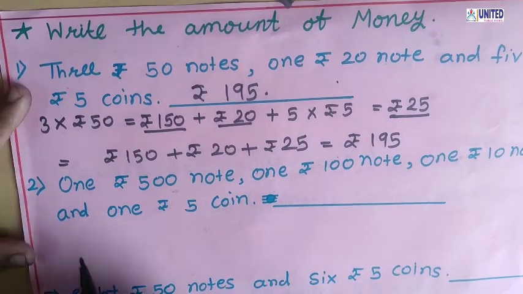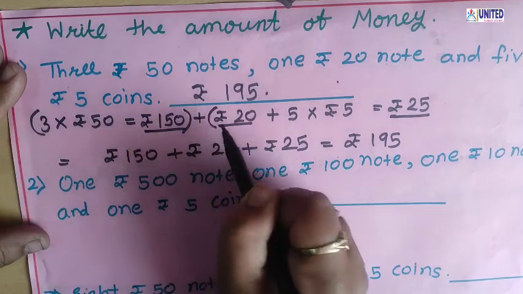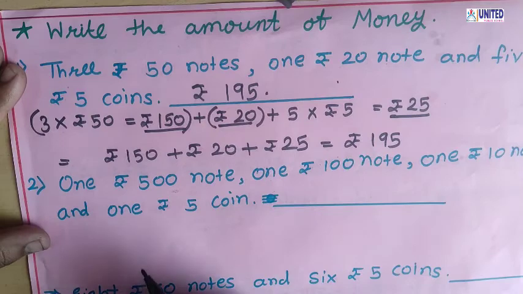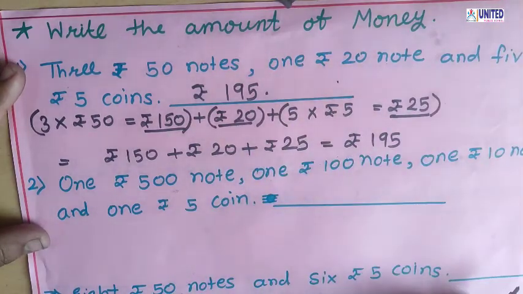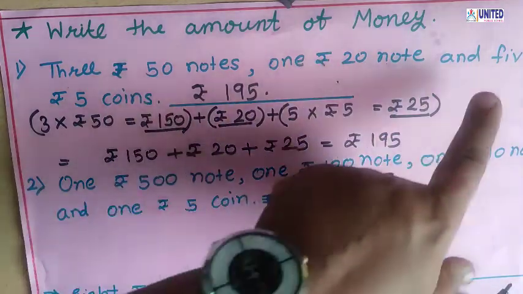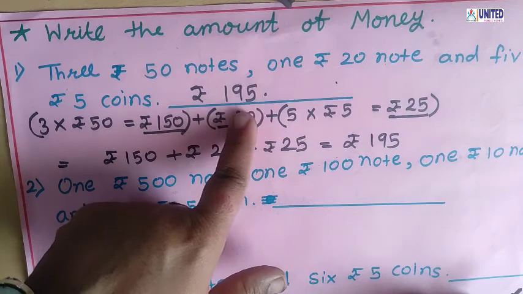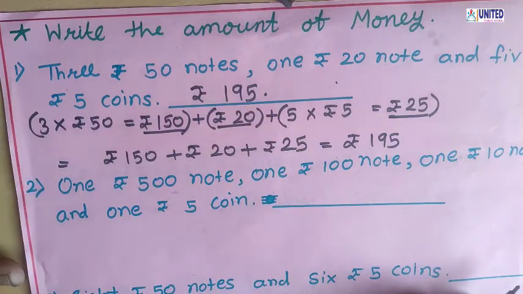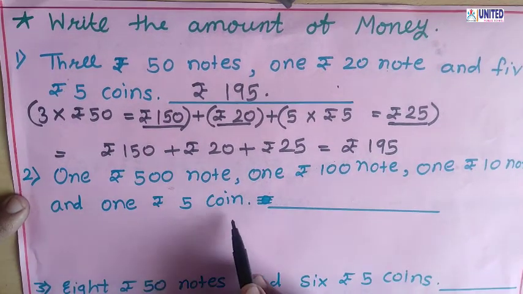So what do we do here first? First we add the first term, then we add the second term, and then we add the third term to get the answer, because three things are given here. So how much is the total money? Rupees 195.